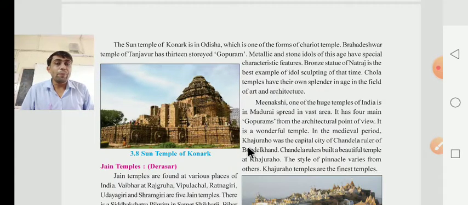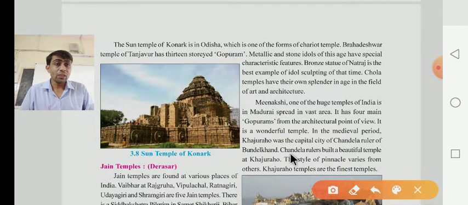In the medieval period, Khajuraho was the capital city of the Chandela rulers of Bundelkhand. You know very well that Khajuraho was the capital city of the Chandela rulers of Bundelkhand. The Chandela rulers built beautiful temples at Khajuraho.